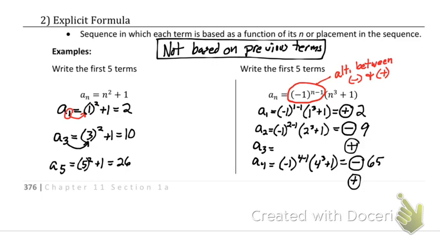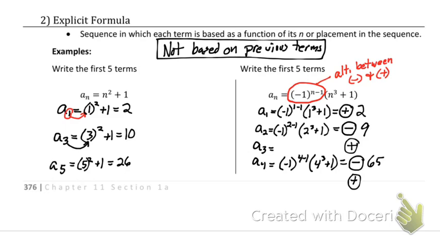Any questions on that? So the big takeaway from this one is that alternating between negative and positive, because you will have to come up with your own explicit formulas. And as soon as you see them alternating, you should immediately think of that negative 1 to the n minus 1. n plus 1 also works, and so does negative 1 to the n. Each one serves a little bit of different purpose, but they all alternate. It just depends on whether you want a negative as your first value or a positive.